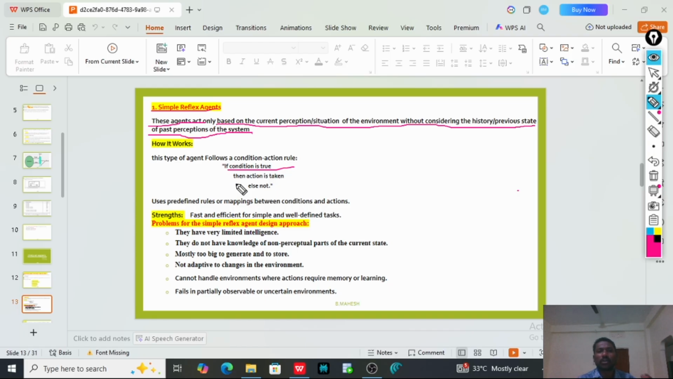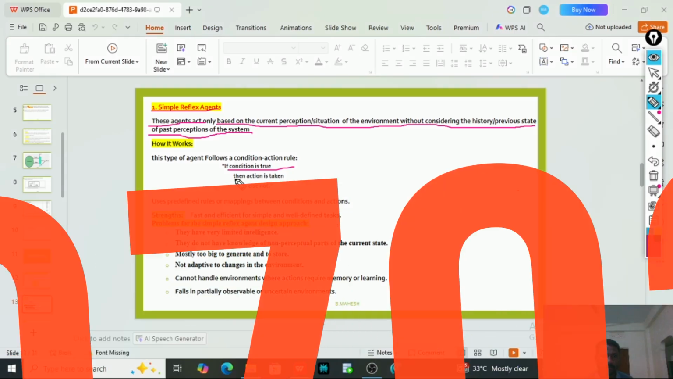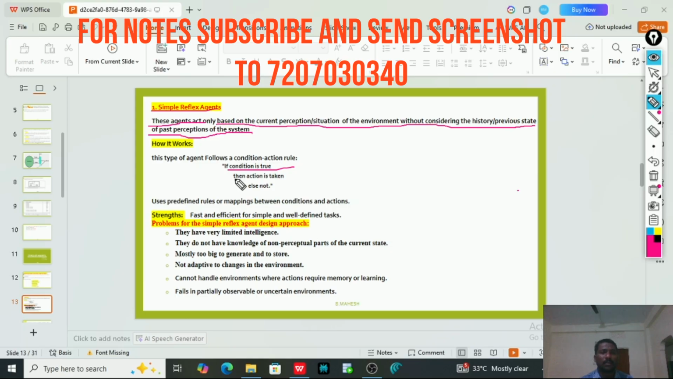So mainly it works on the if condition rule. If the condition is true, it works. If the condition is false, it doesn't work. So only one thing you have to remember here: the condition action rule. If the condition is true, it takes an action. If the condition is false, it doesn't take any action. That's it, simple reflex agent. It uses predefined rules and mappings between conditions and actions.